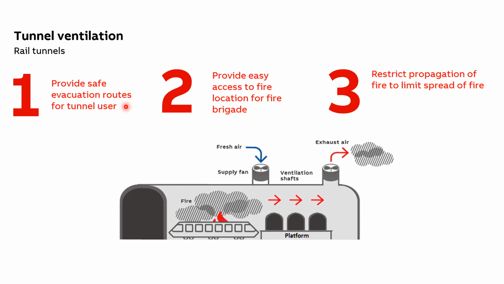Next, you have to ensure that the smoke from inside the platform is removed; the speed of the motor is slowly increased to remove the smoke from inside the platform. And third is to provide easy access to the fire brigade, so that the fire brigade personnel can access the affected area, and then they can bring the situation under control.